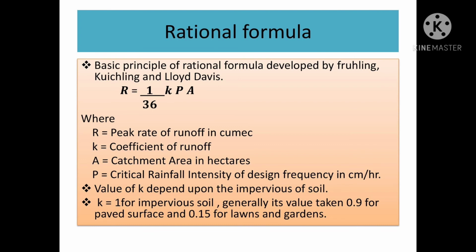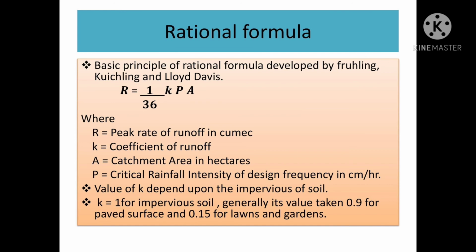Rational method formula. The basic principle of the rational formula was developed by Franklin, Kuchling and Lloyd Davis: Q equals 1 by 36 KAP, where Q equals peak rate of runoff in Qmax, K equals coefficient of runoff, A equals catchment area in hectares, P equals critical rainfall intensity of design frequency in centimeter per hour. The value of K depends upon the imperviousness of soil. K equals 1 for impervious soil. Generally its value is taken as 0.9 for paved surface and 0.15 for lawns and gardens.